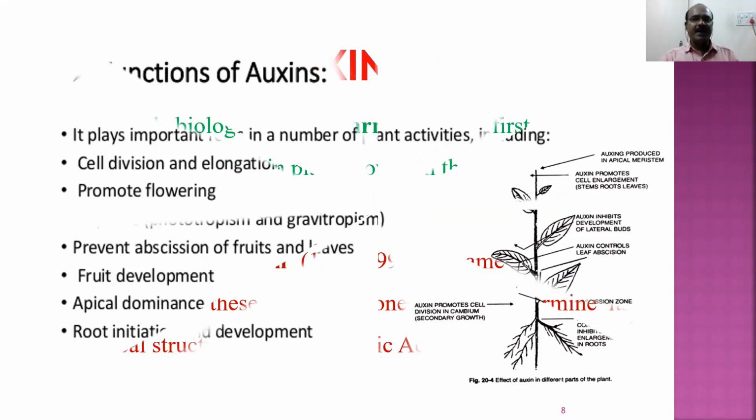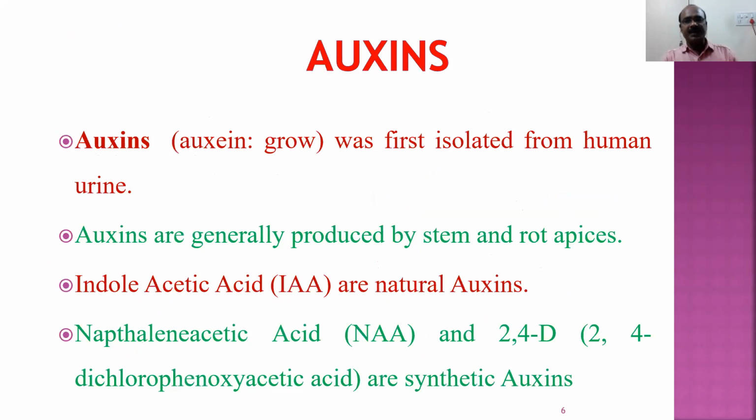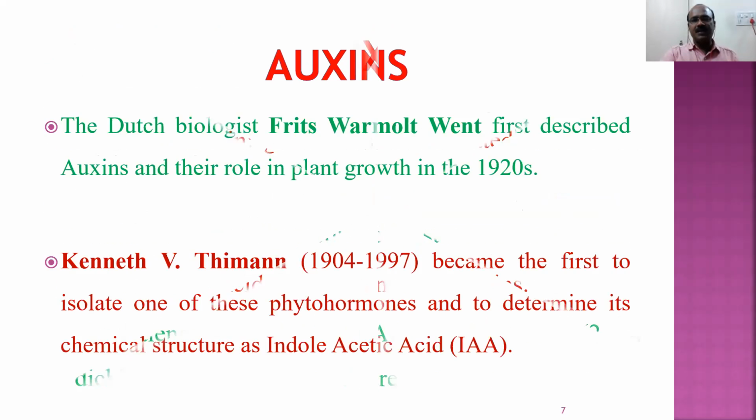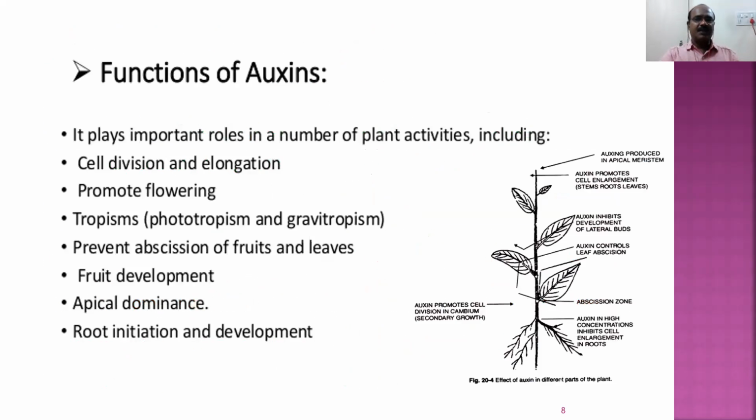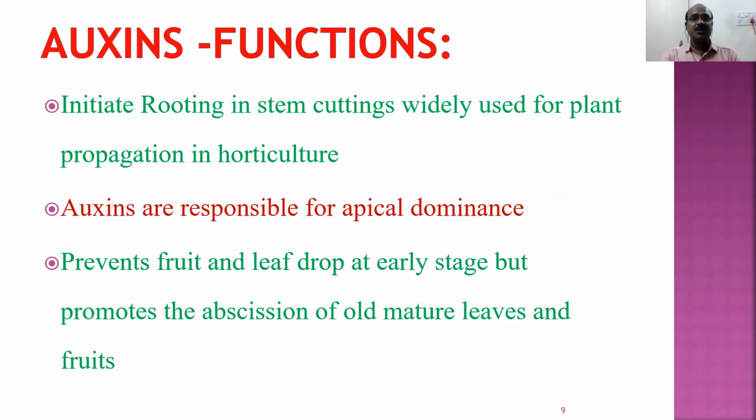So if you go back and see, auxins are present in natural conditions as well as artificial conditions. Generally, they are present in the stem and root apices. They were discovered in 1920. They are responsible for cell division and cell elongation. They are responsible for producing more flowers. They encourage tropism. They prevent the falling down of the fruits and leaves. They develop the fruits. They are responsible for apical dominance. They encourage root formation in plants. In horticulture, they are used for vegetative propagation.